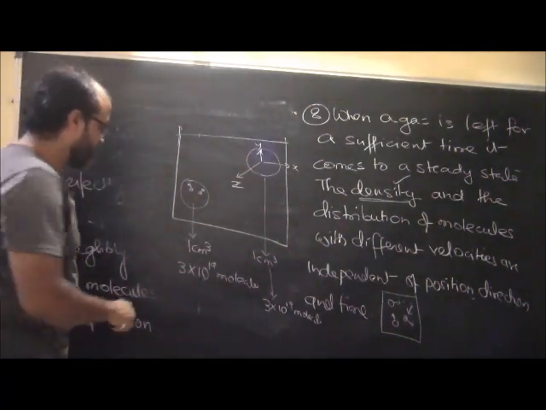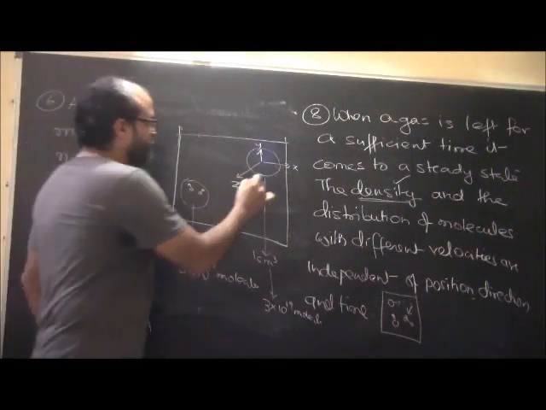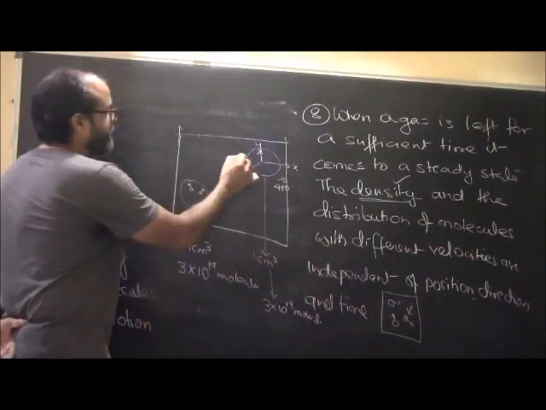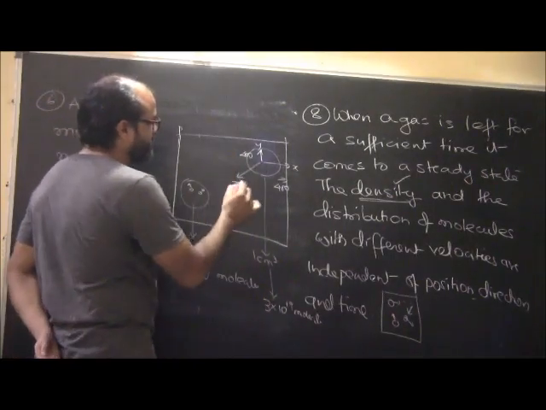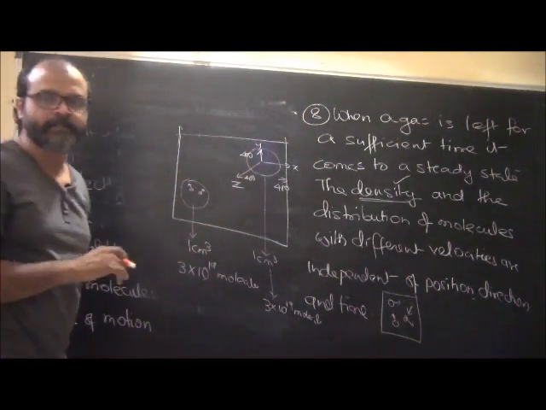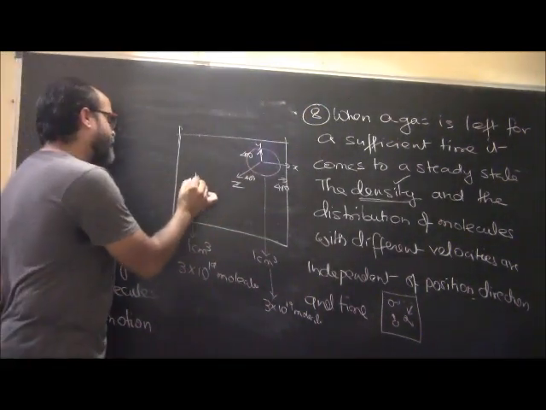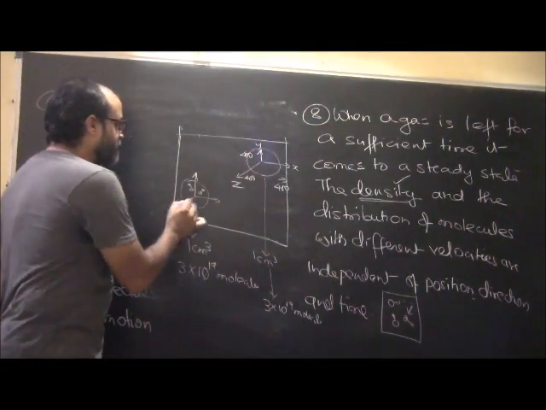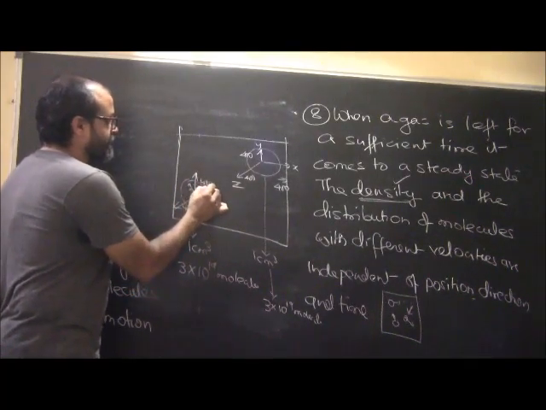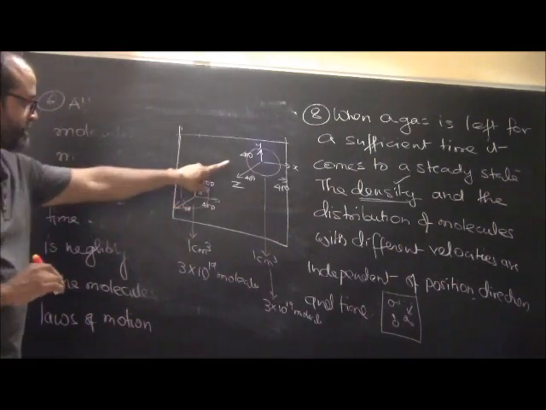Clear? Let's say we have some 400 odd molecules moving in the x direction, some 400 in the y direction, some 400 odd in the z direction, and in between all the other set of molecules. We will have the same thing out here as well, the same set of approximately 400 molecules moving in these three directions. Okay, that's how it is.